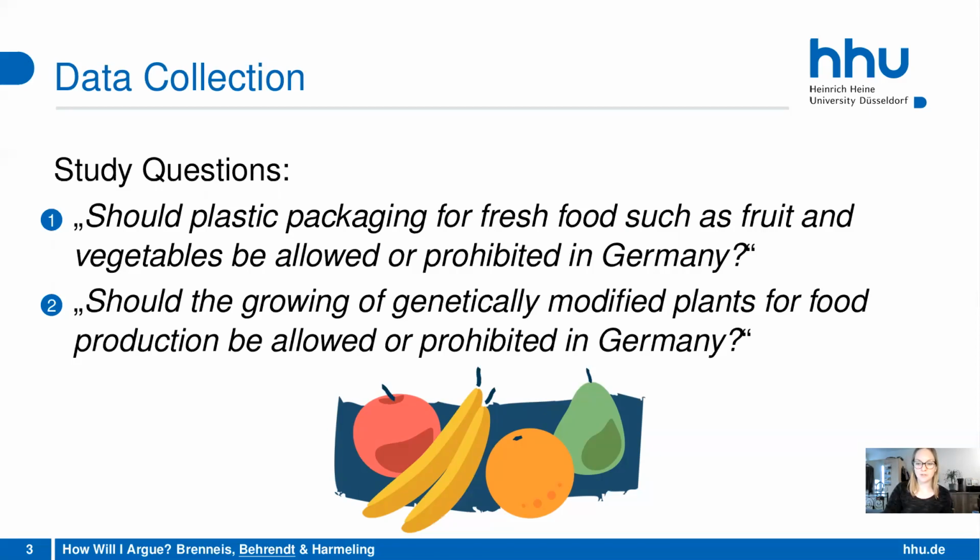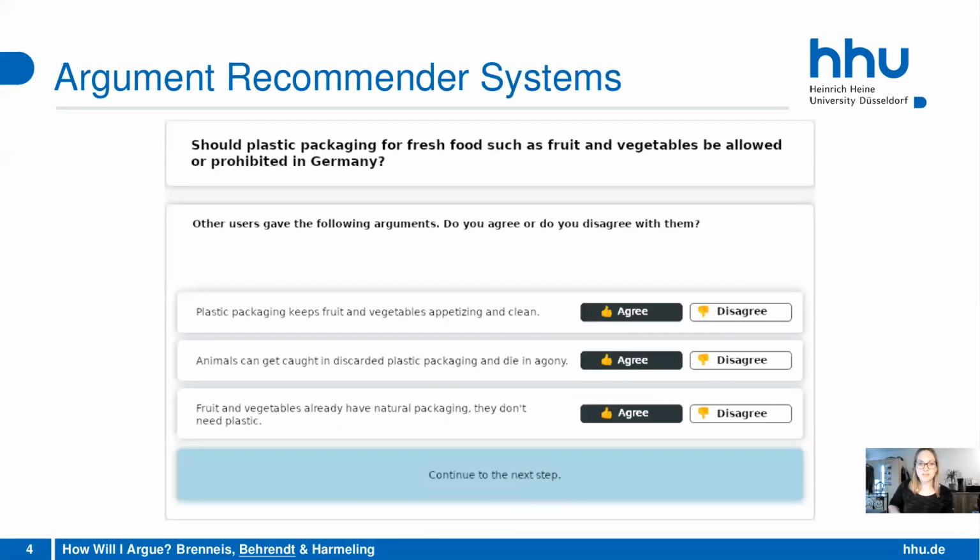And now I show you how the platform looked like that we used for the study. So what you can see here is that the users were shown one of the main issues. This is the one on the plastic packaging, and this is what we refer to as position. So this is the position that was discussed in the study. And then what we did was show some arguments on this position to the participants. You can see here, and those were both pro and contra arguments.